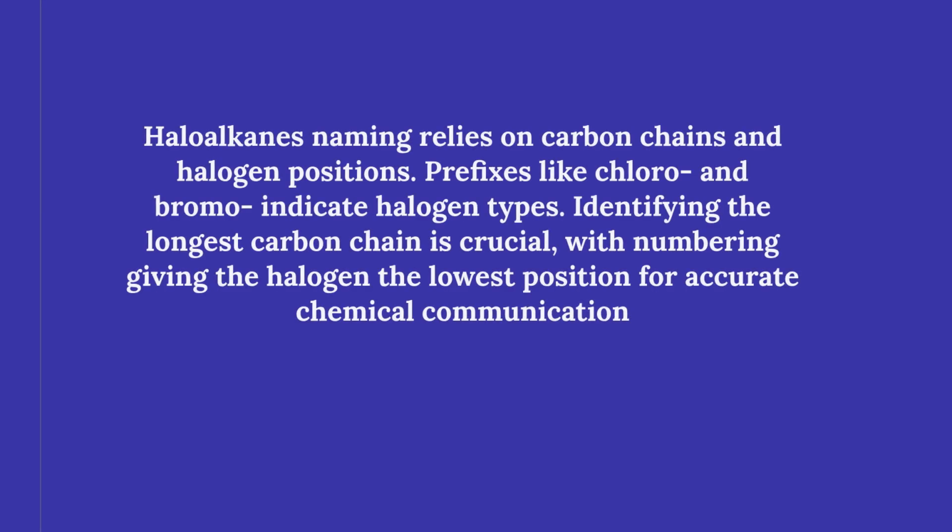Haloalkanes are named based on their carbon chains and halogen positions. Prefixes like chloro and bromo indicate halogen types. The longest carbon chain is identified first. Numbering gives the lowest position to the halogen. Proper naming is essential for chemical communication.